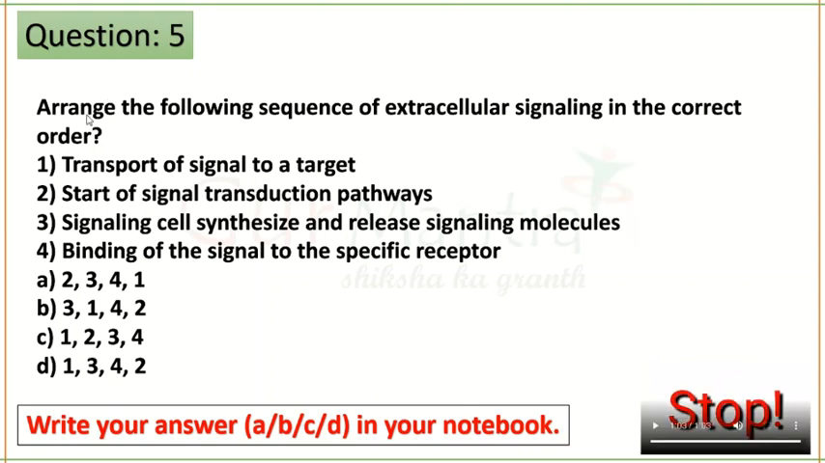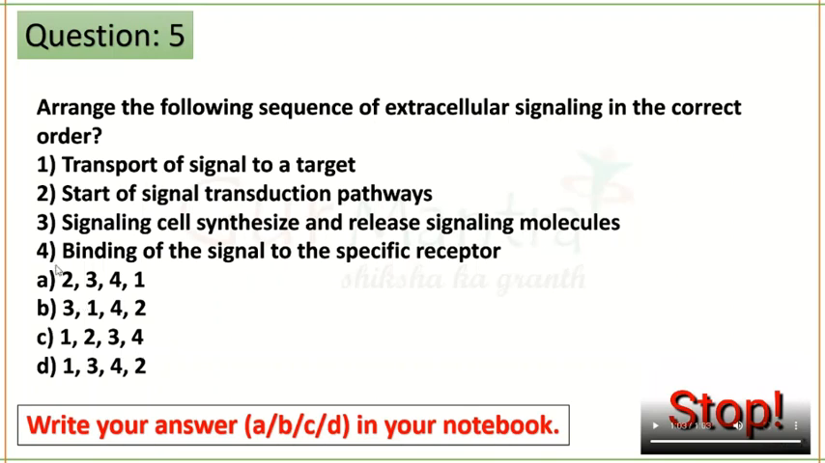Okay, so they are telling you to arrange the following sequence of extracellular signaling in the correct order. So what happens in extracellular signaling first? First, there should be synthesis of your ligand or a signal. From these options, you can see option 3 here: signaling cells synthesize and release the signaling molecule. So this will definitely be your first statement in the sequence.